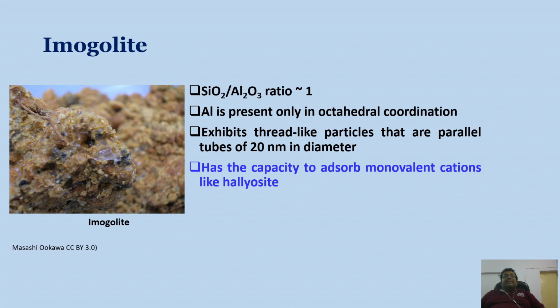The next important clay mineral is imogolite. Here the silica alumina ratio is 1. Aluminium is present only in octahedral coordination, and it exhibits thread-like particles that are parallel tubes of 20 nanometer in diameter. Imogolite has the capacity to absorb monovalent cations like halloysite. So we have discussed these non-crystalline clay minerals also.